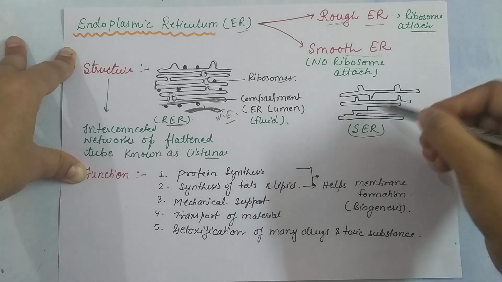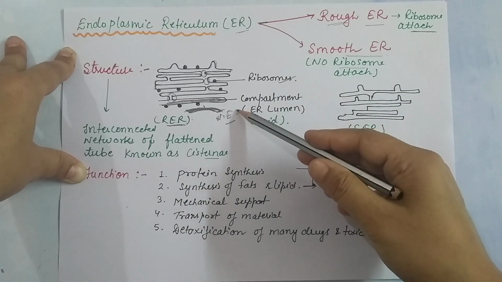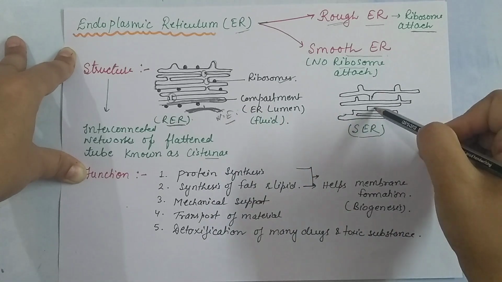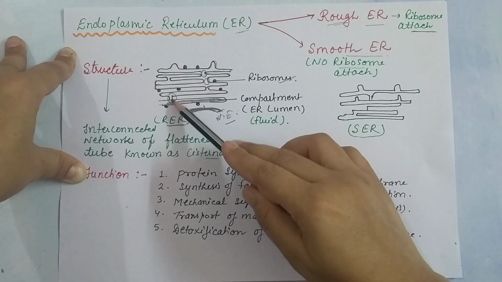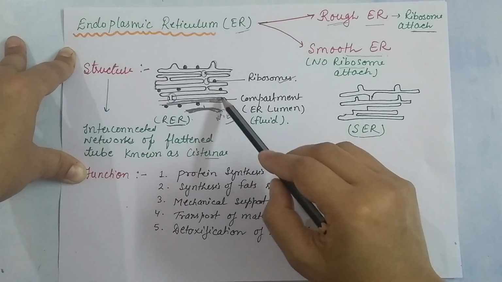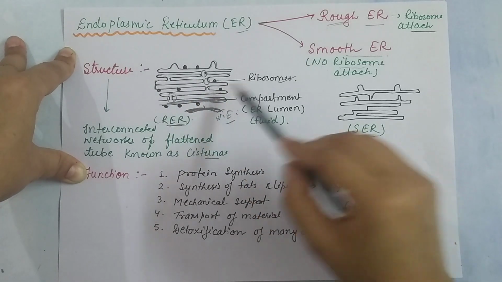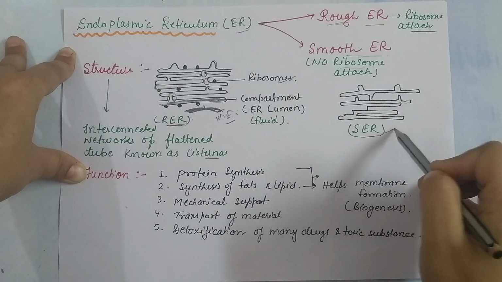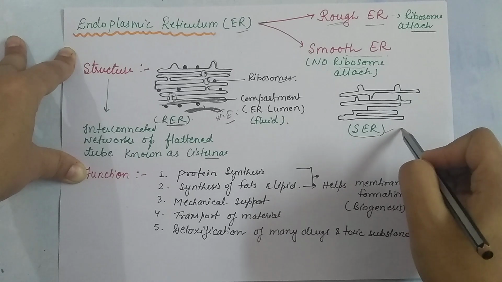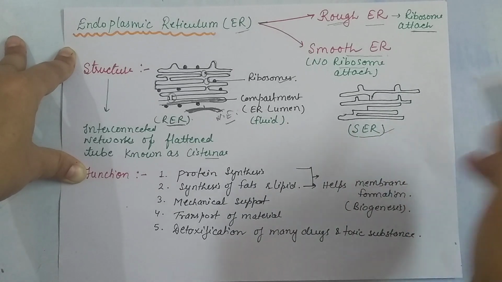It is also the same as the structure of rough endoplasmic reticulum, but it does not contain any ribosomes. The black spots you are finding over this tube-like structure, you will not find here. So they are the smooth endoplasmic reticulum. They don't contain any ribosomes on them.